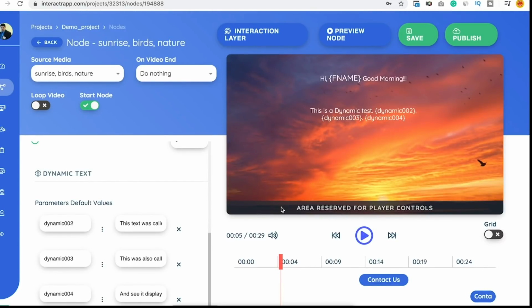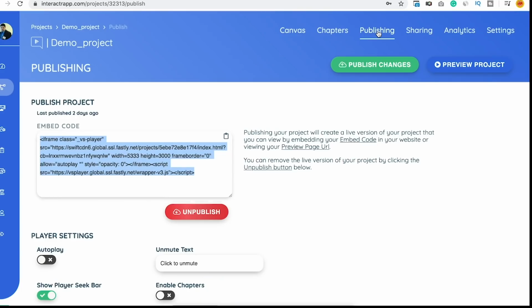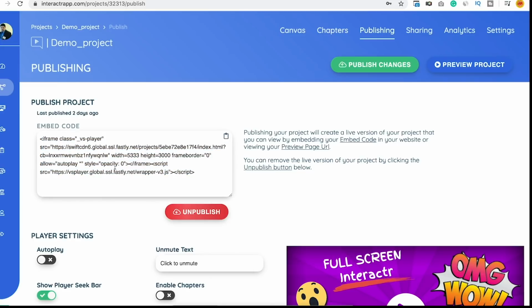So after doing all these things, we save and publish the video, as we always do. Definitely check that every node is working perfectly or not. For demo purpose, I have only taken one node, but it works perfectly well with other multiple nodes as well. So I go back, and now the biggest thing, I go to the publishing section, and I have the iframe over here.